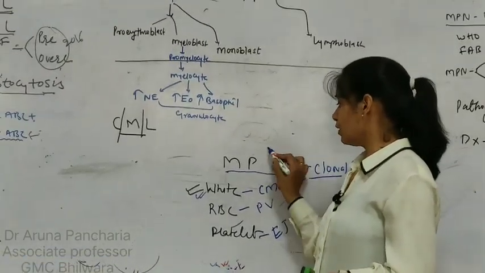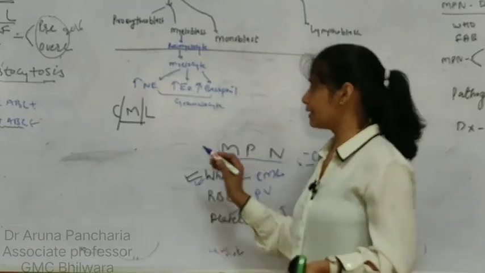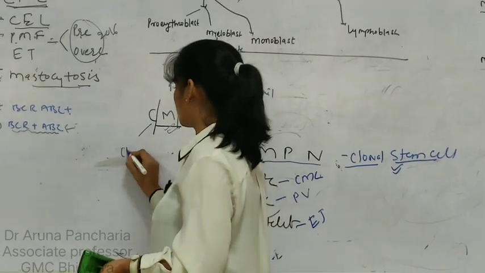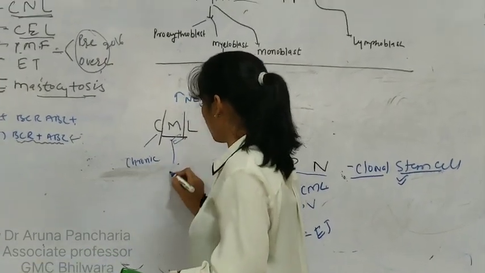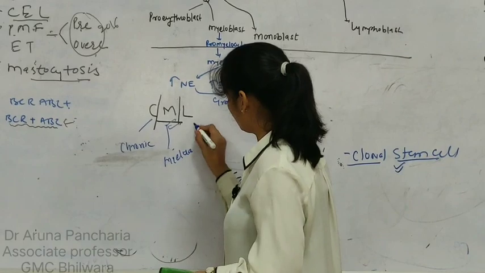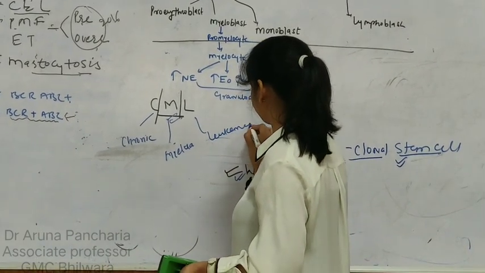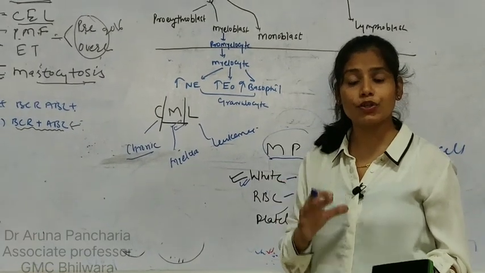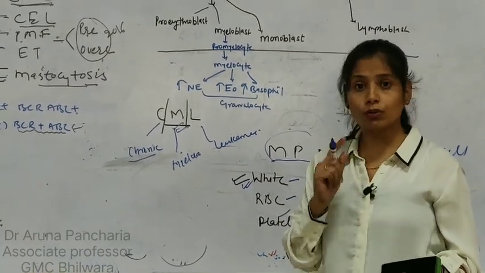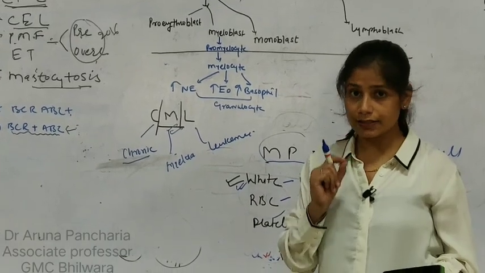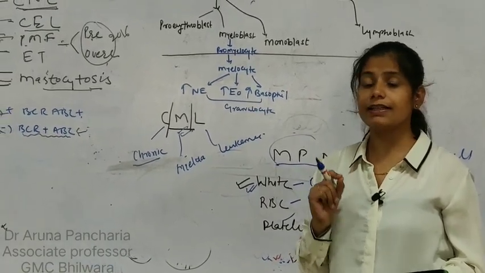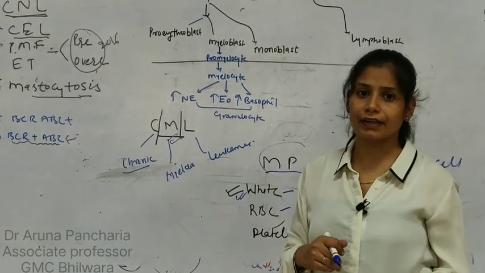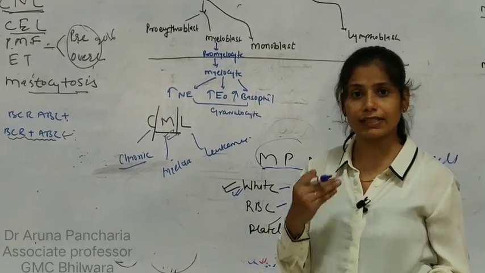So what is CML? Today's topic is about CML: chronic myeloid leukemia. Chronic means the disease arises from mature cells, not from stem cells. Though the defect, listen carefully, is in the stem cell, it is carried away into the mature cell.